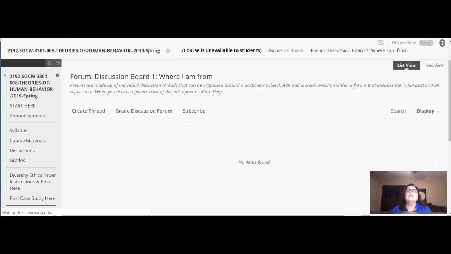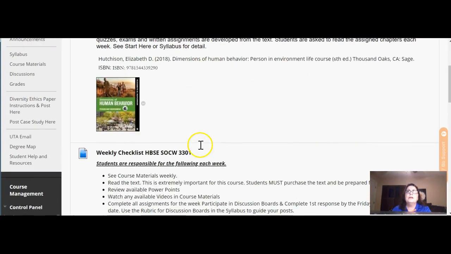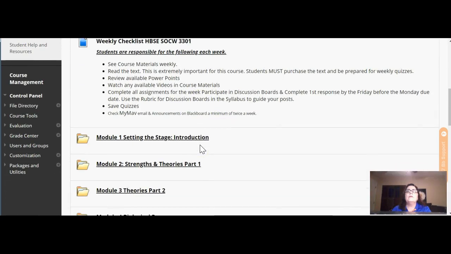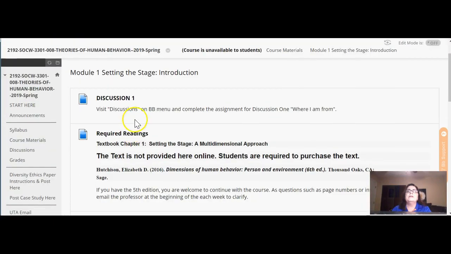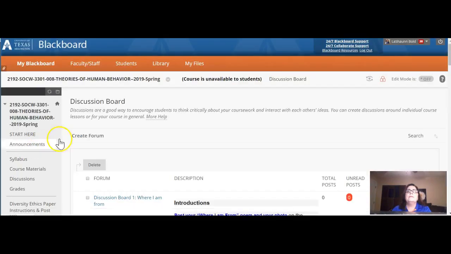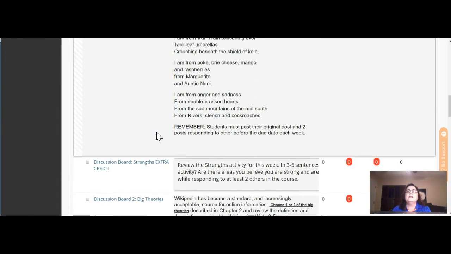So let's go back here, and in course materials, where we started, we have something that we need to do here in Module 1, and it has instructions right there. Visit the discussions on Blackboard menu. That's over here. And we click there. And then you'll see this is where all of your discussions are listed, okay?